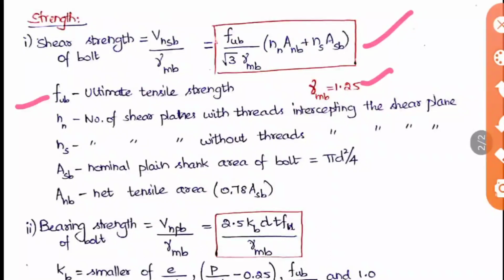Okay. And the next is A and B. So it is the net tensile area, that is 0.78 ASB. And ASB is the normal plane shank area of the bolt. It is nothing but pi d square by 4. So this is the formula.